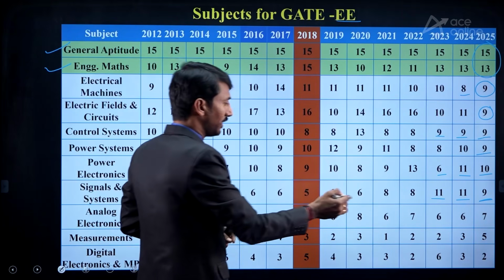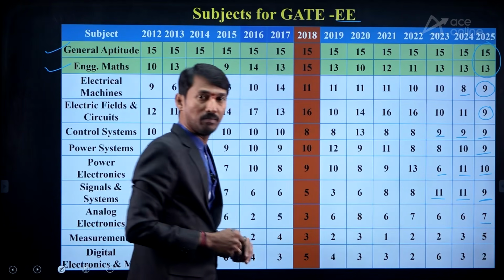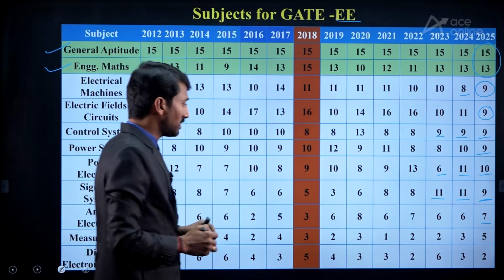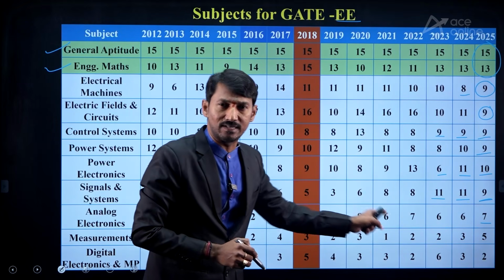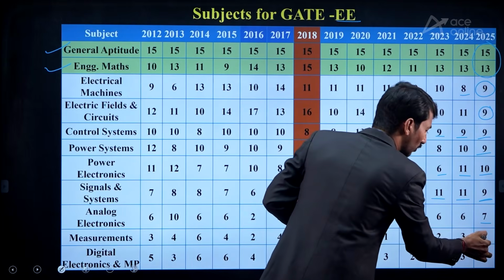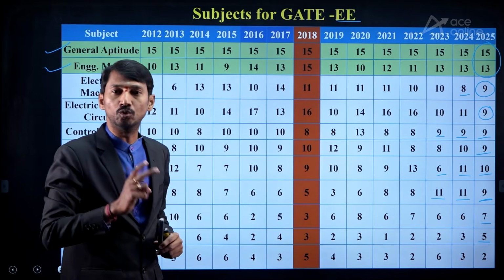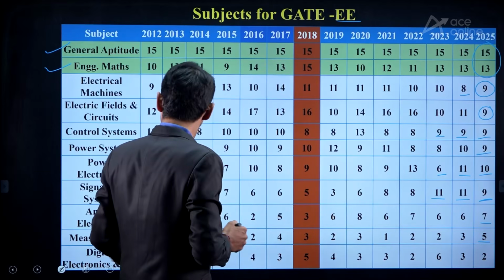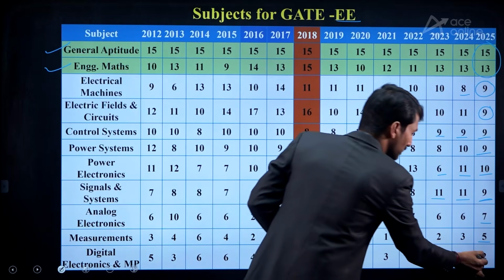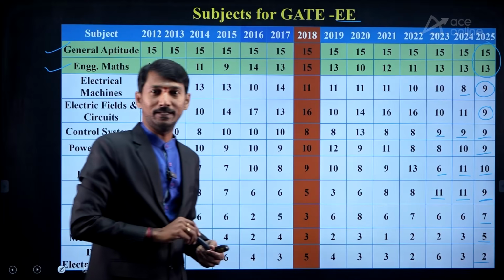And analog electronics, they have given 7 marks. From the measurement subject, surprisingly, in the previous years it was 2 marks, 3 marks, etc. But in the last year, they have given 5 marks, with 2 marks questions and 1 mark questions. And lastly, digital electronics and microprocessor, 2 marks is the weightage.